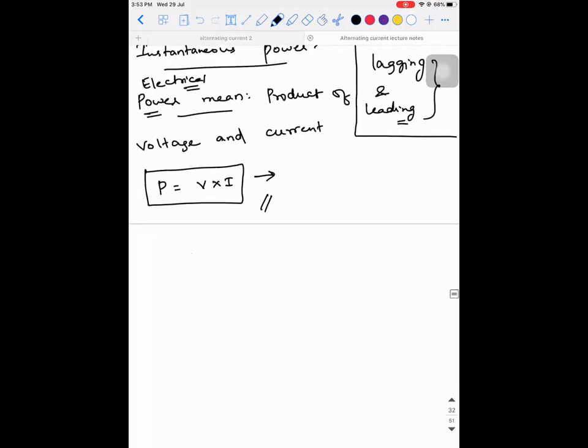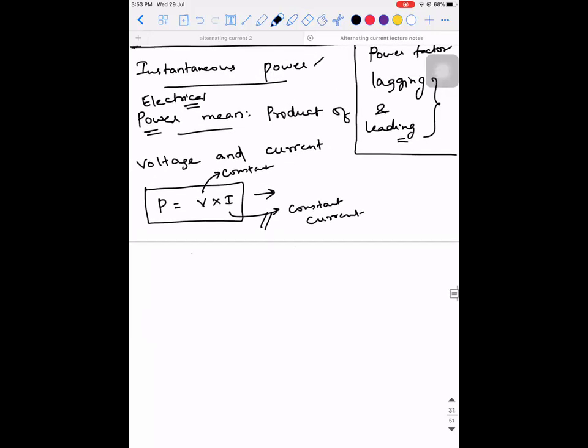Now, this is what we saw in DC. So V stands for the constant voltage, and I stands for the constant current, that is the DC current, right? So power is equal to V into I. Then what does instantaneous power mean? See, the concept of instantaneous itself means it is a function of time, right?